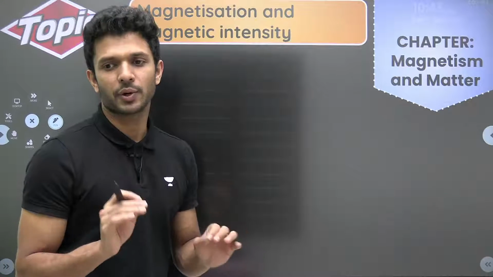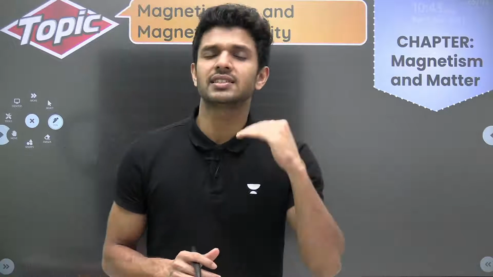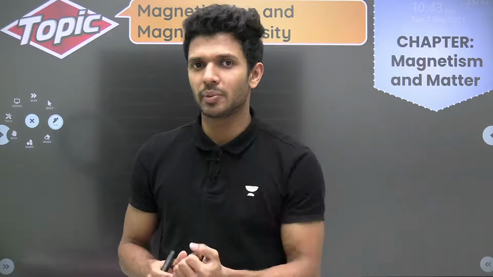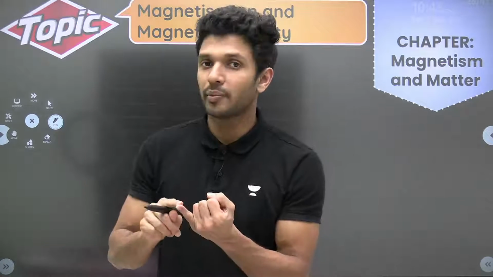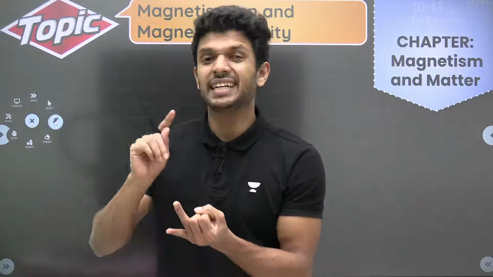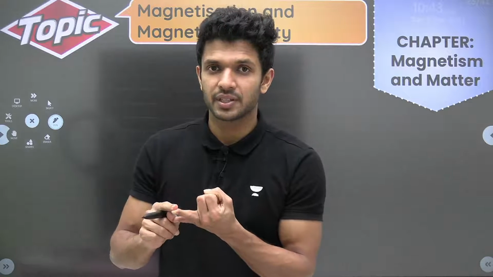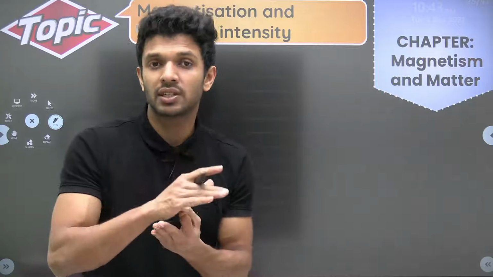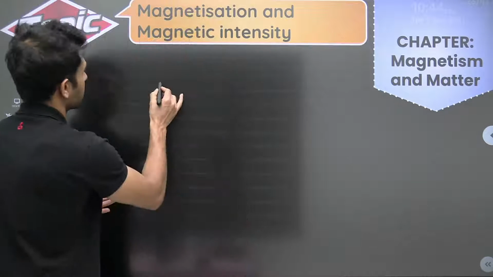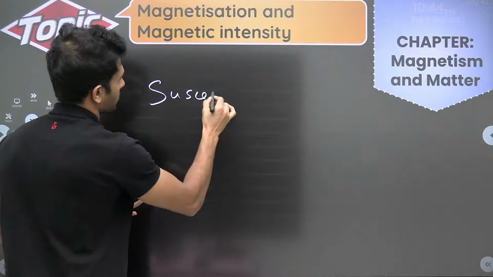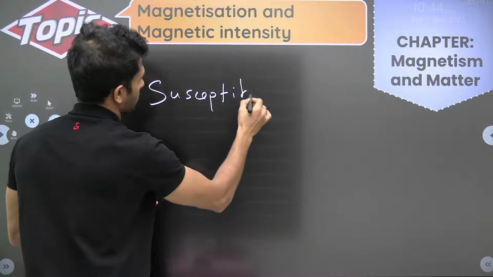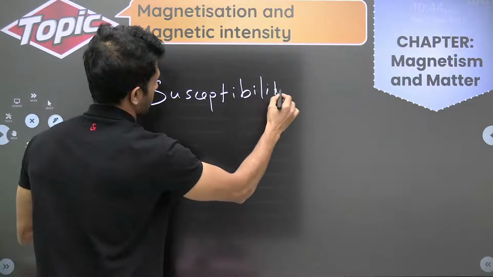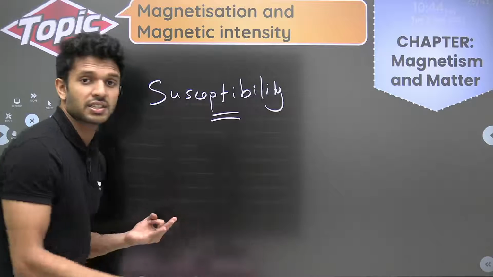And the last part from this particular chapter is related to magnetization and magnetic intensity. Bas. Okay, so magnetization, magnetic intensity, matlab so many terms related to magnetism, right? Intensity of magnetization, intensity of magnetic field. Then we'll have what is susceptibility. I'll just write it. What is susceptibility?